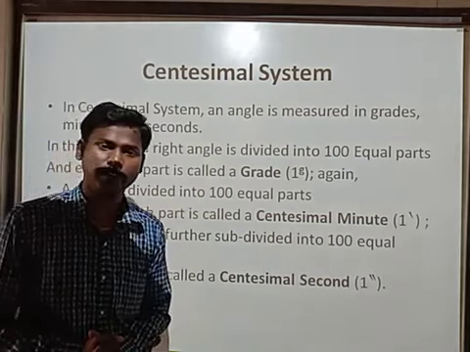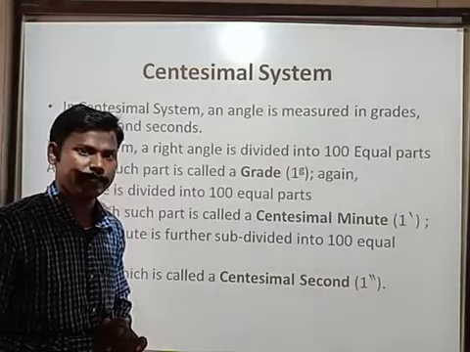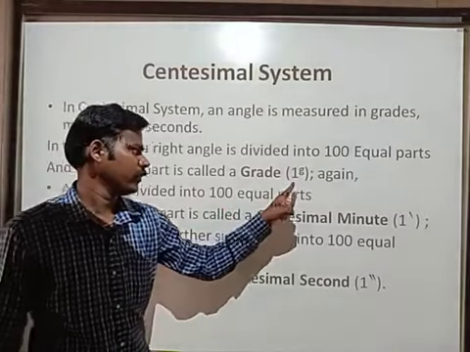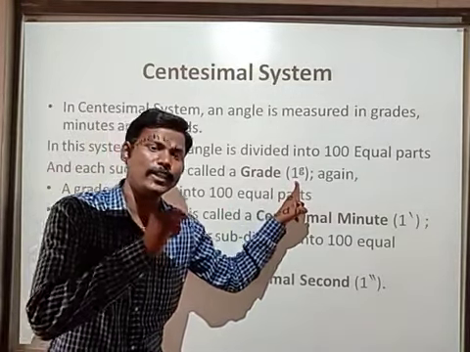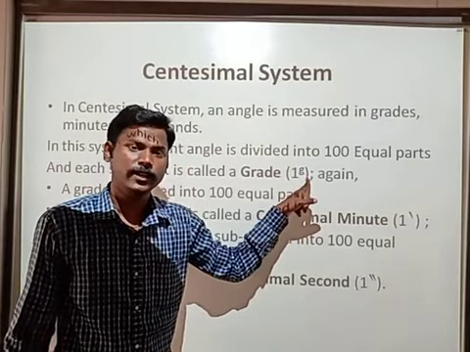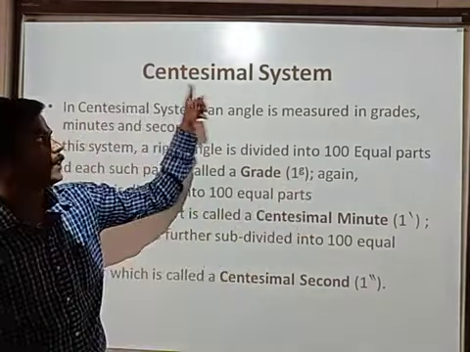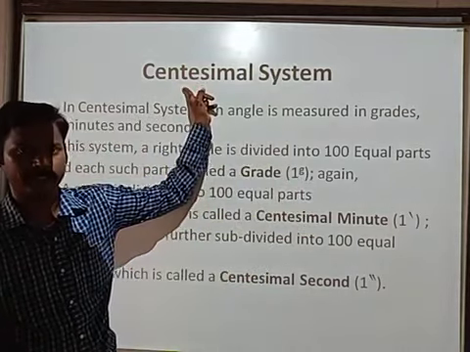What do we call them, children? Grades. So how do we represent these grades? Grades are represented by 1 with a small g above. G represents grade. So this is called the grade system, or also the centesimal system. Cent means 100.